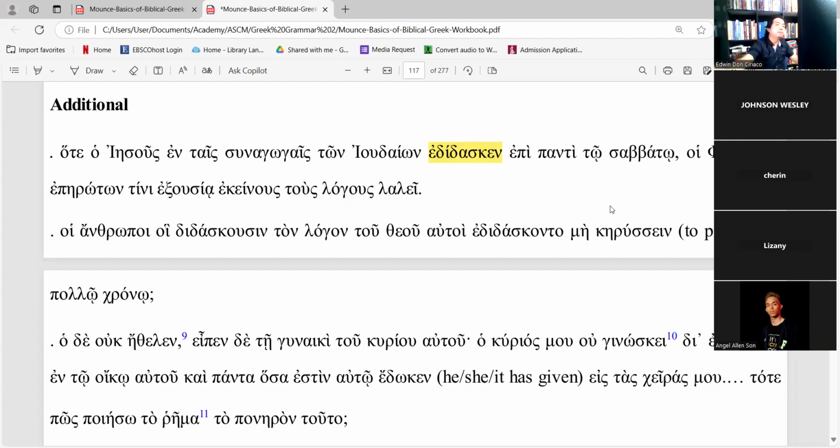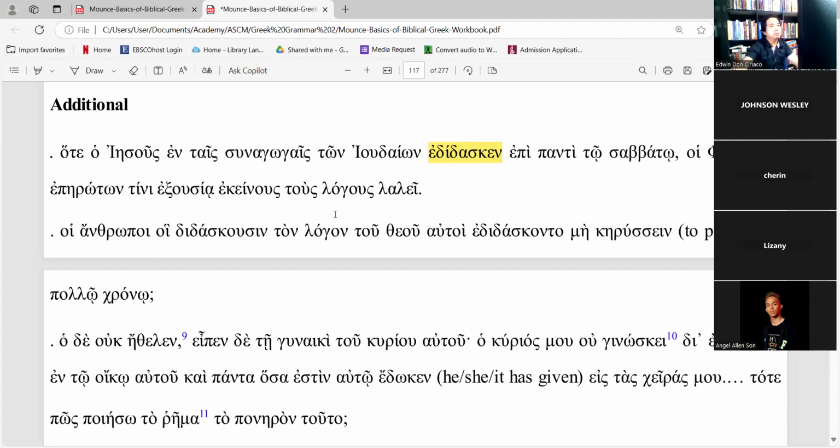This is imperfect, so the present is didasko, I teach. This is imperfect third person, so Jesus was teaching. So when Jesus was teaching in